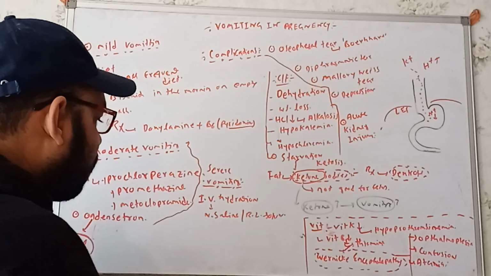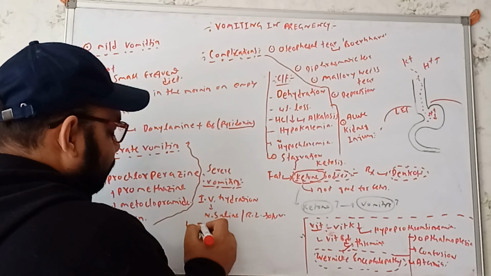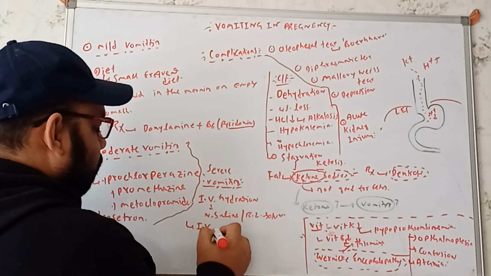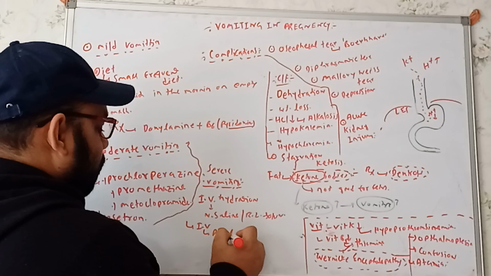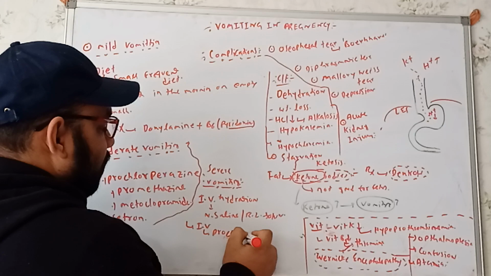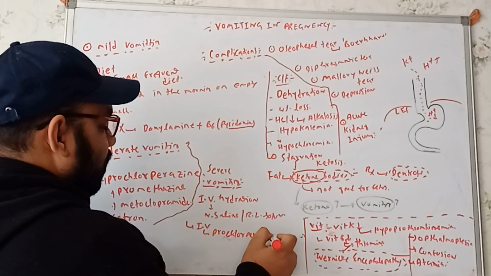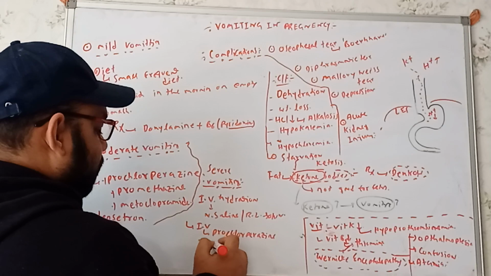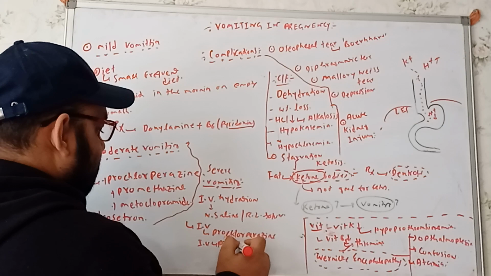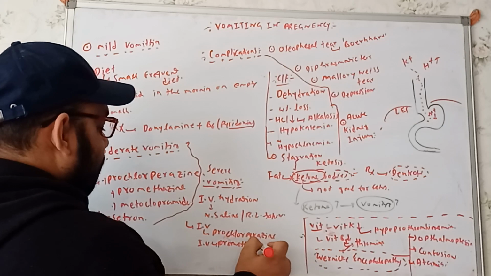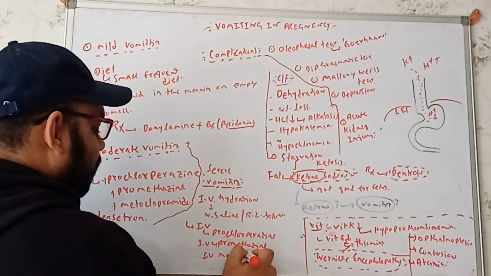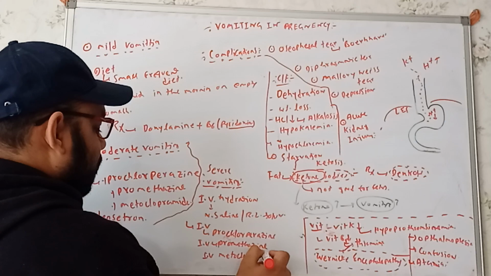Along with that, we have to inject these drugs intravenously: intravenous prochlorperazine, intravenous promethazine, or intravenous metoclopramide.